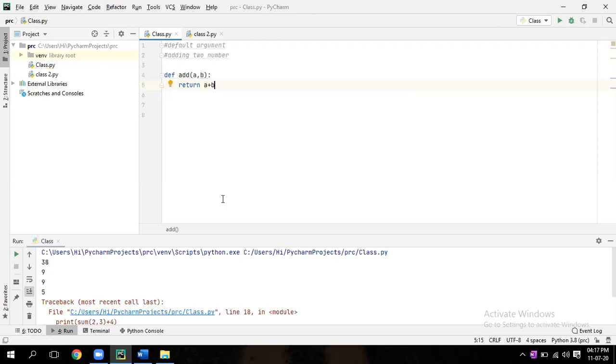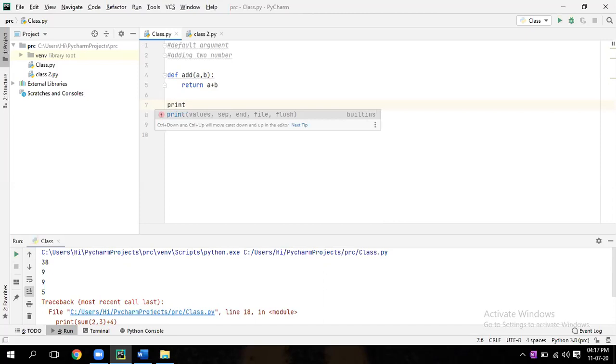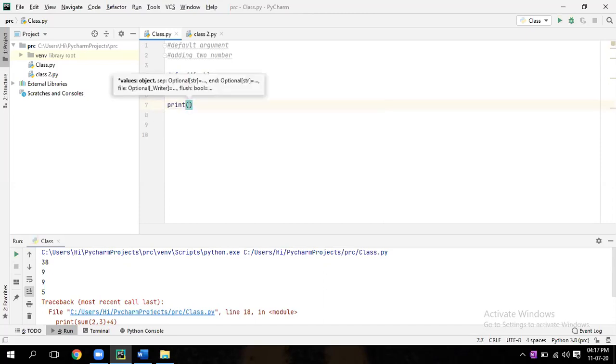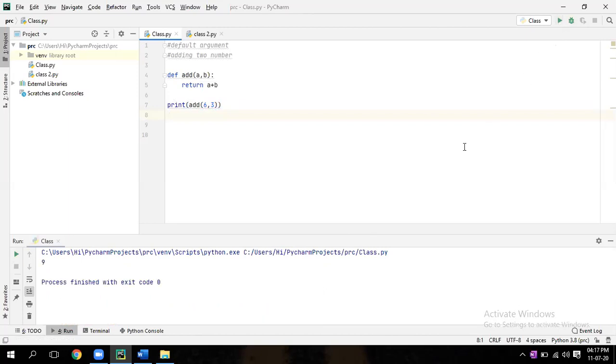Now enter. Print the function add, call that function, add 6 comma 3. Run it.